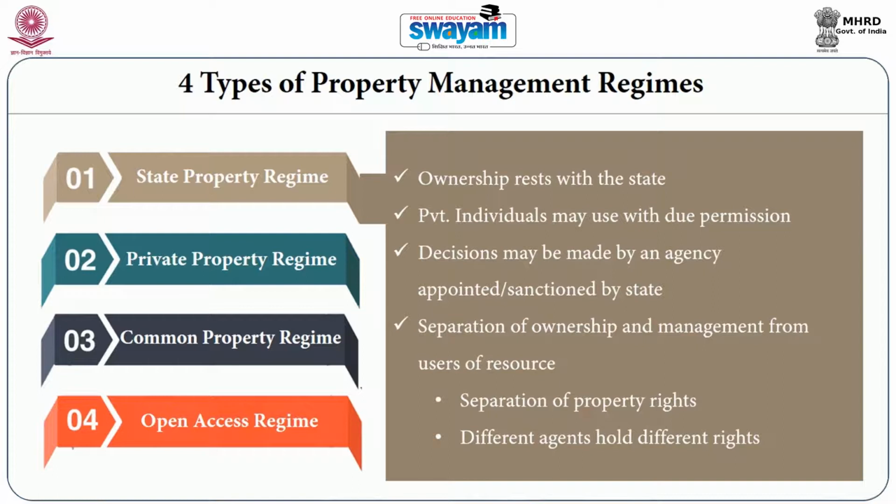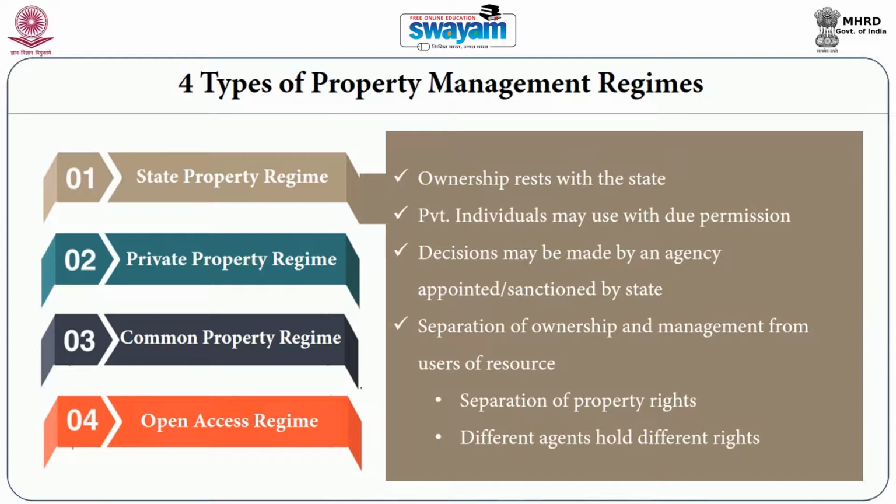So, there is a separation of ownership and management as well as the users in the state property regime. There is a separation of property rights and different agents hold different rights. Like I just told, in the case of the state property regime, it is the state which owns the resources, it is the individuals who mostly use the resources, and there is a specialized agency, maybe a government department, which decides over the resources.